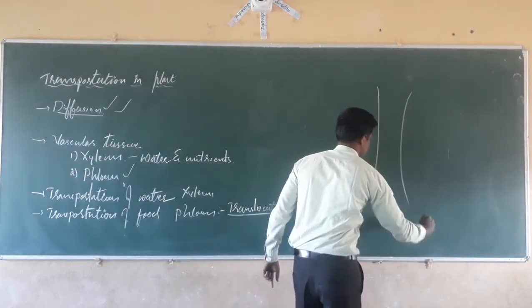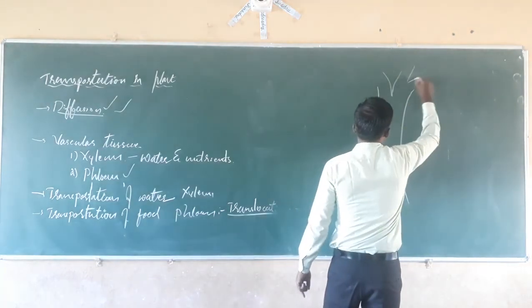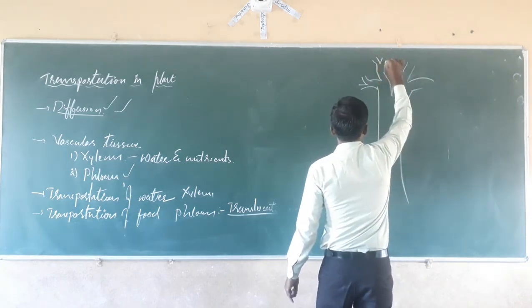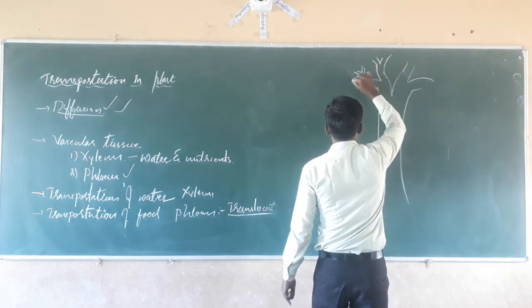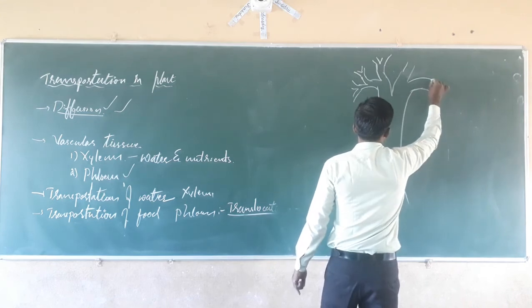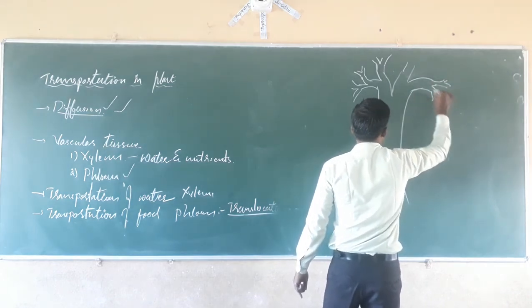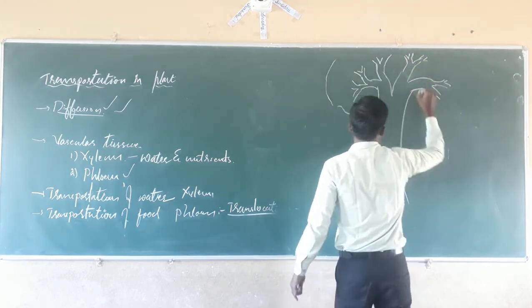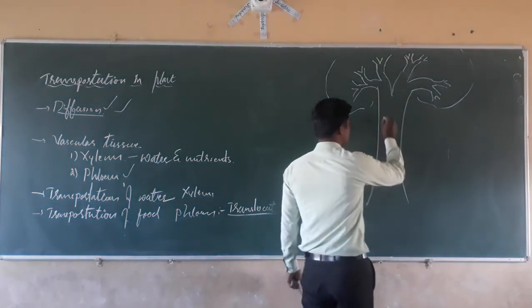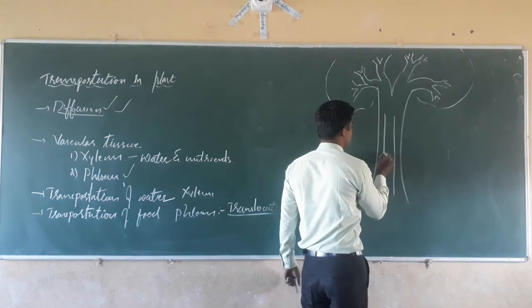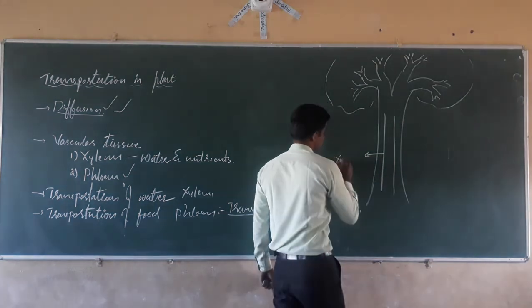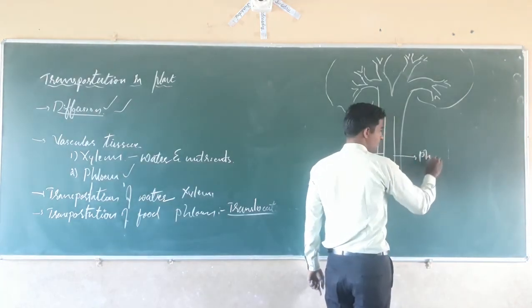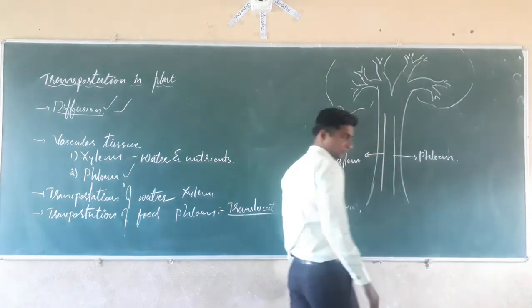This one is a stem of the plant. Suppose this one is a xylem. This one is a phloem.